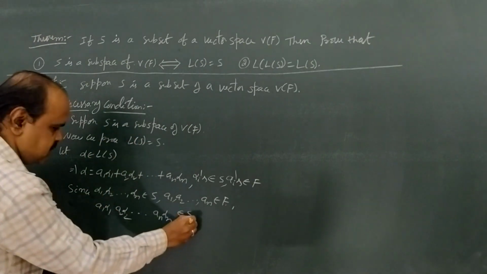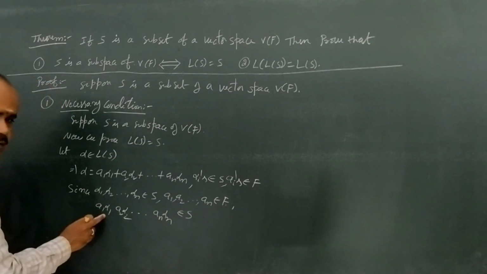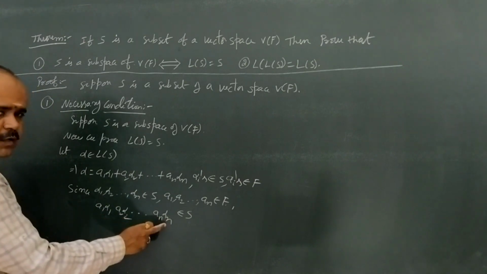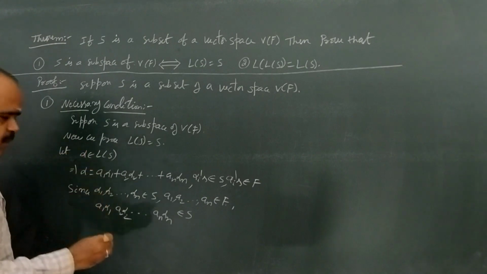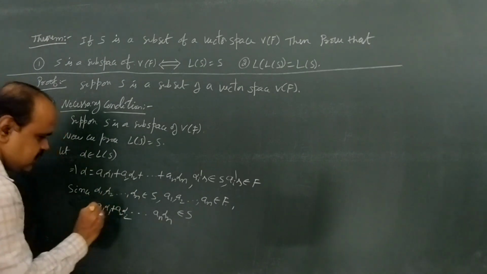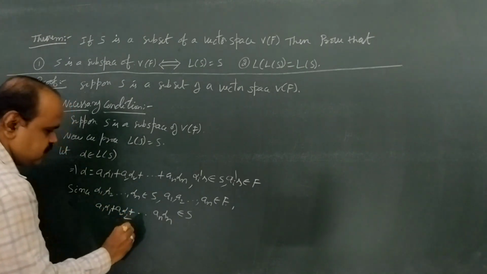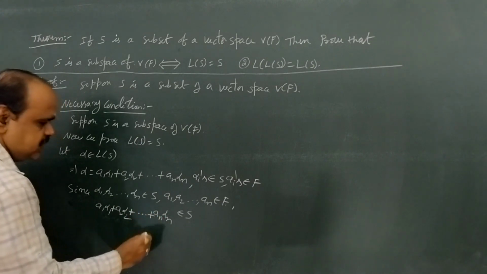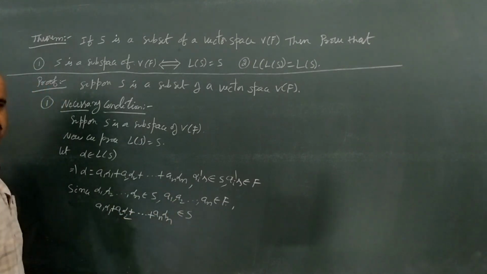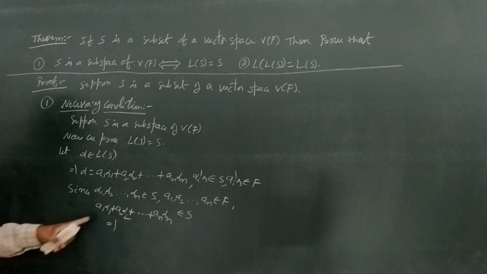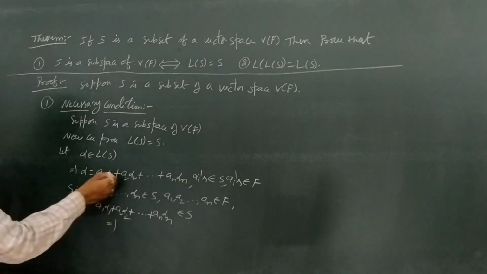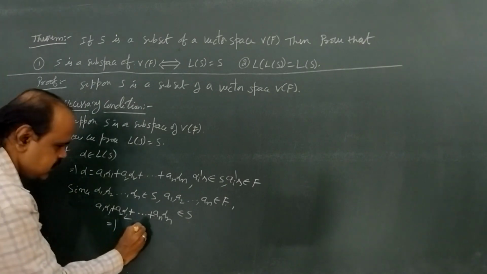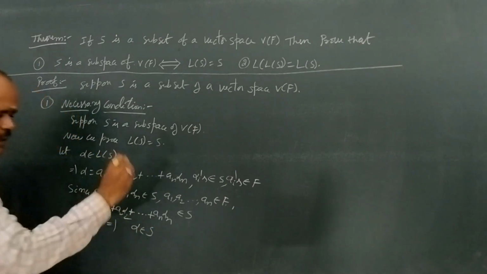Again, capital S contains the elements a1 alpha 1, a2 alpha 2 and so on an alpha n. Since capital S is a subspace, by the closure property their addition a1 alpha 1 plus a2 alpha 2 plus so on plus an alpha n also belongs to capital S. That implies a1 alpha 1 plus a2 alpha 2 plus so on plus an alpha n, which is equal to alpha, also belongs to capital S.